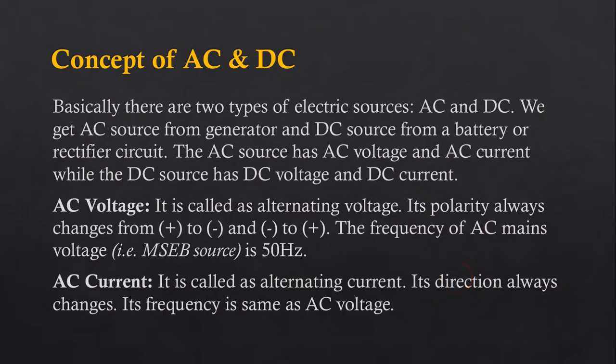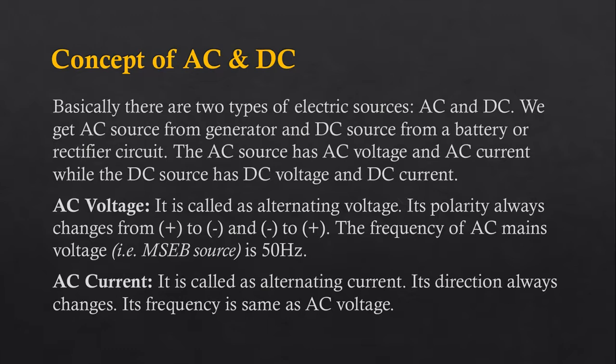Now we come to the concept of AC and DC. Basically there are two types of electric sources, AC and DC. The short form AC actually stands for alternating current and DC stands for direct current. But in general colloquial terminology, we use these AC and DC terms in a different way. We get AC source from generator and DC source from battery or rectifier circuits.